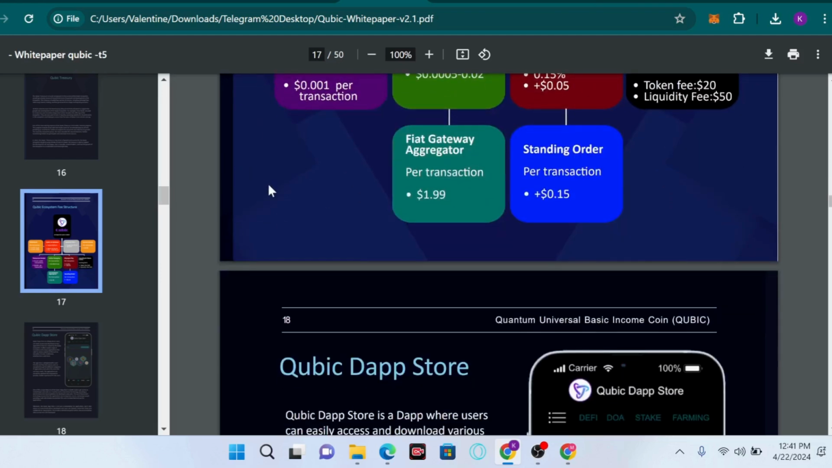The flat gateway aggregator helps to carry out flat payment gateway solutions on this platform. It's one place where you can make your transaction across the globe. So on this platform we have $1.99 per transaction. So we have the standing order. This ecosystem charges per transaction of not less than 0.15% per dollar, and this is for when you want to make your orders, whether buying or selling orders, on this particular platform.